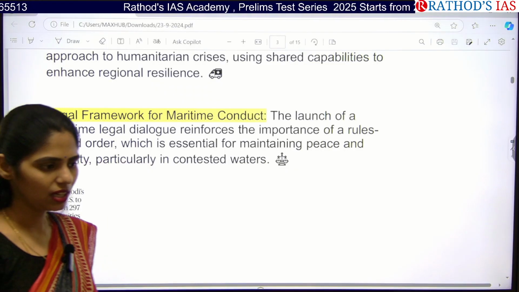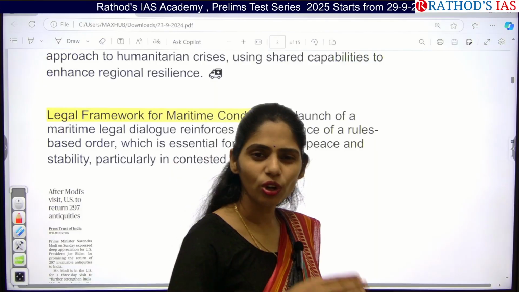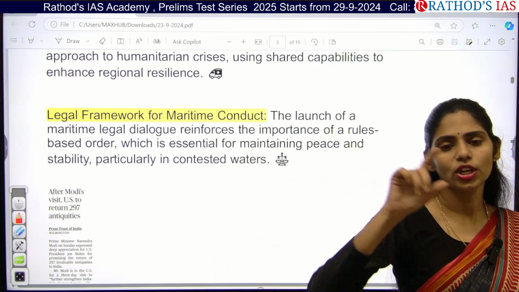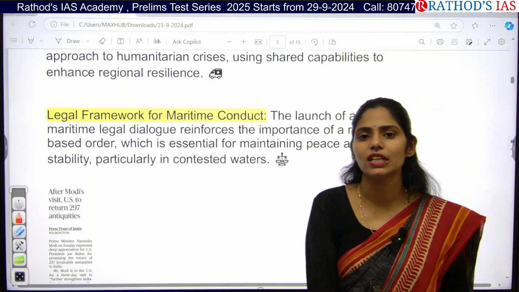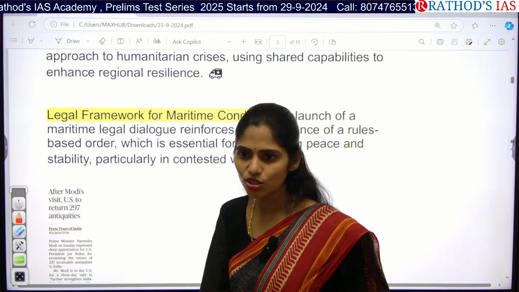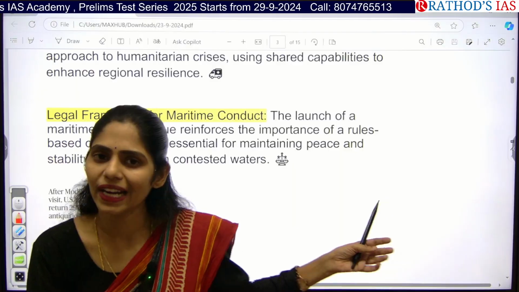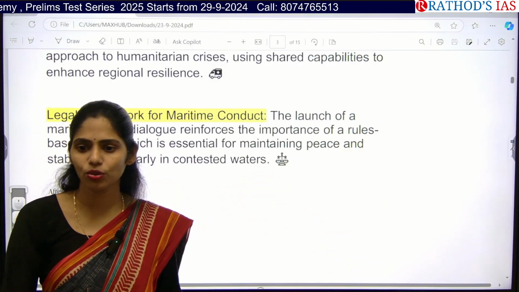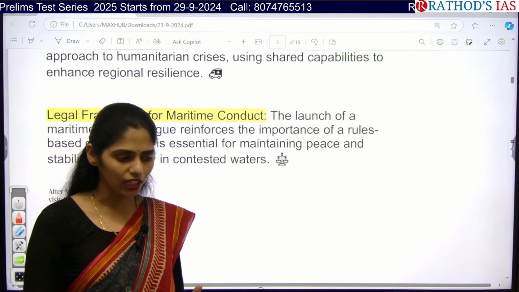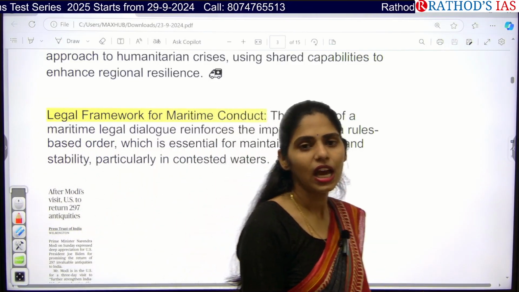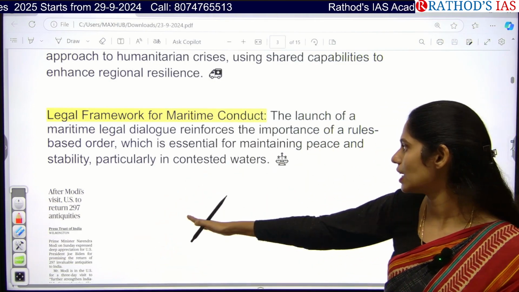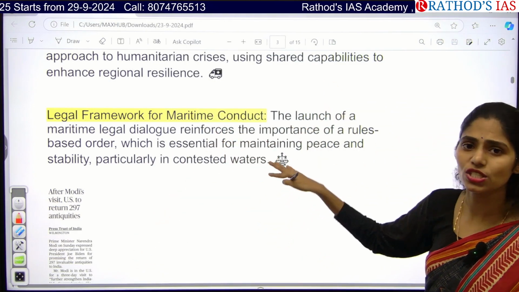For example, in the maritime region, you know about this UNCLOS, the United Nations Convention on the Law of the Sea. According to that, it will be decided what is internal water, territorial water, contiguous water, and exclusive economic zone. But it is not following that criteria. That means, can we say it is following rules-based order? No. So if we want a peaceful and stable world together, we need to follow this rules-based order. But it is not following that.